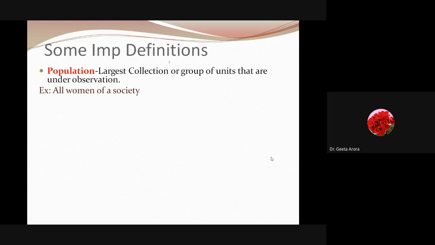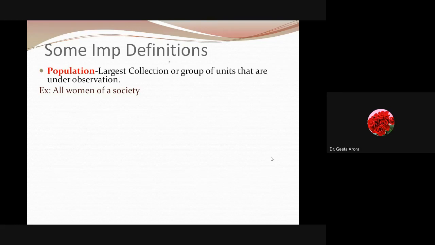Here we will discuss what population is. In a normal scenario, we talk about the population going into billions and billions. But in statistics, whenever we talk about the population, it expresses that we are talking about a large collection or group of units which is our interest. Suppose we are working on the women in a society, we are running an NGO, and we are looking at the women of the society.